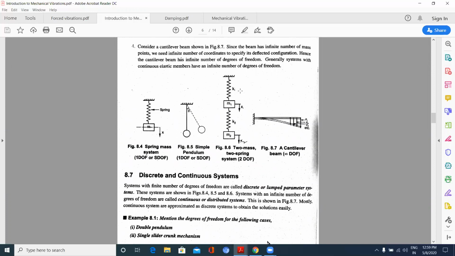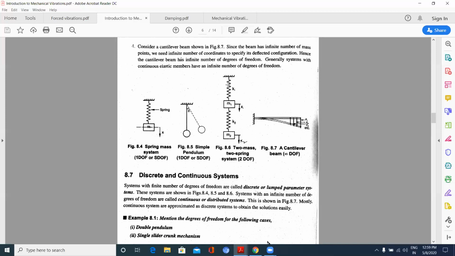But coming to here, if you observe this, it is a 2 degrees of freedom system, where the position or configuration of the system will be given if I know the values of K1 and K2.